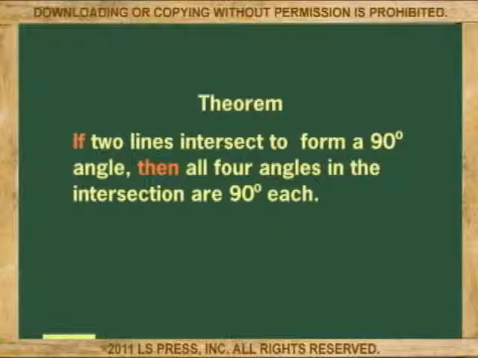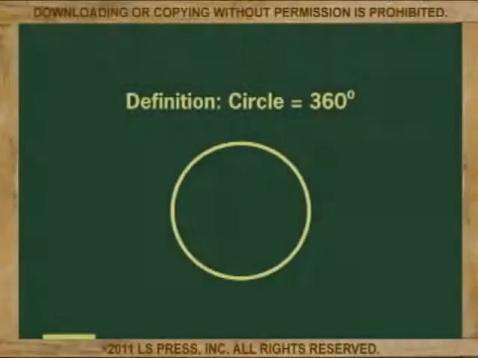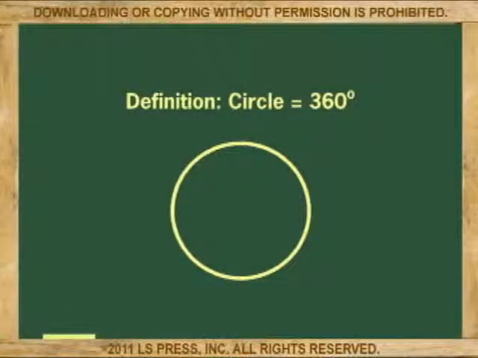Now, this is a theorem, and we may prove it informally or formally. I will prove it informally this time, because I haven't introduced formal proofs yet. Okay, remember that to prove something in geometry, you have to be logical and make sense. First, we have to say, okay, I know that by definition, a circle contains 360 degrees. That you know from earlier courses.